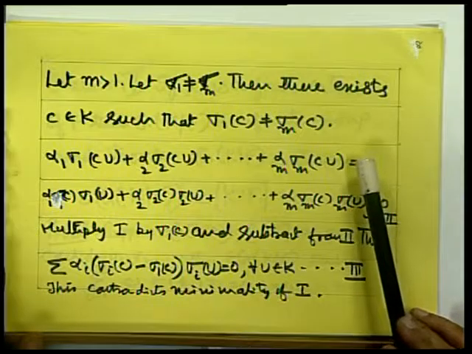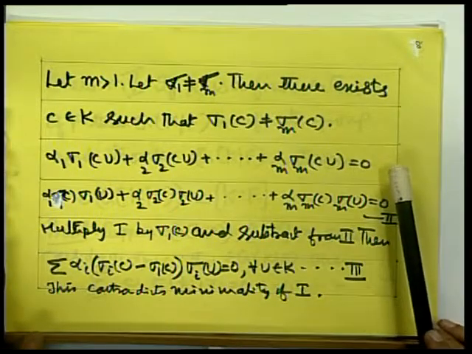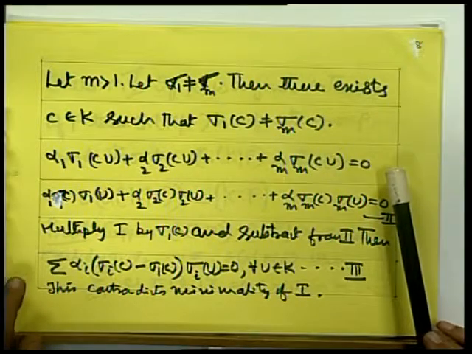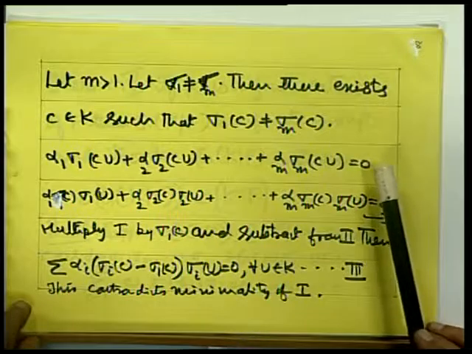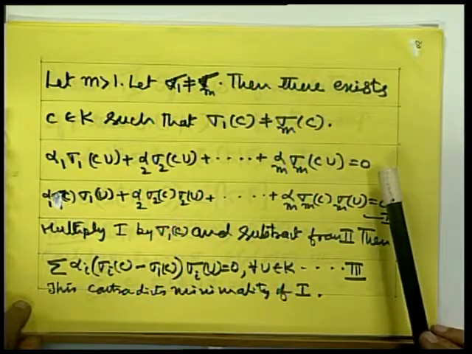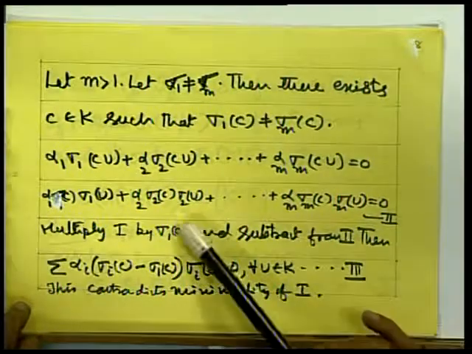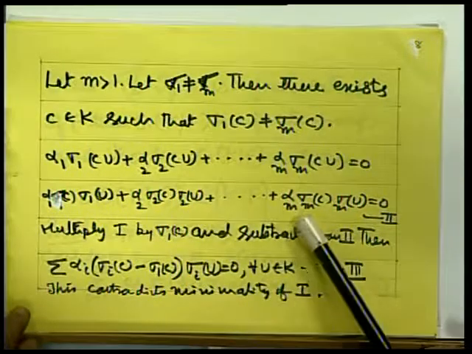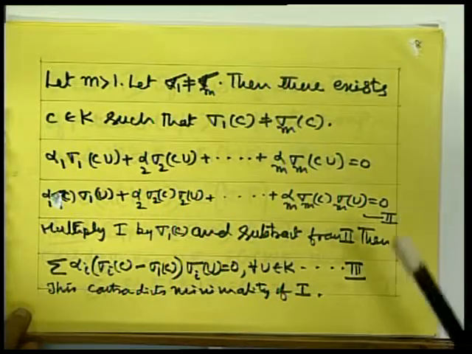Therefore alpha 1 sigma 1 Cu plus alpha 2 sigma 2 Cu etc. alpha m sigma m Cu equal to 0. Then applying the automorphism property, alpha 1 sigma 1 C sigma 1 u plus alpha 2 sigma 2 C sigma 2 u etc. alpha m sigma m C sigma m u is equal to 0.